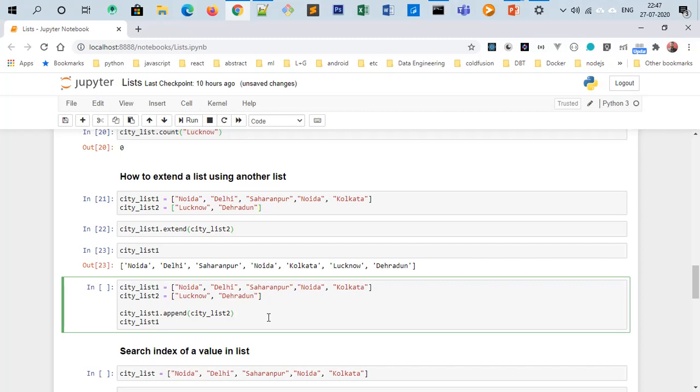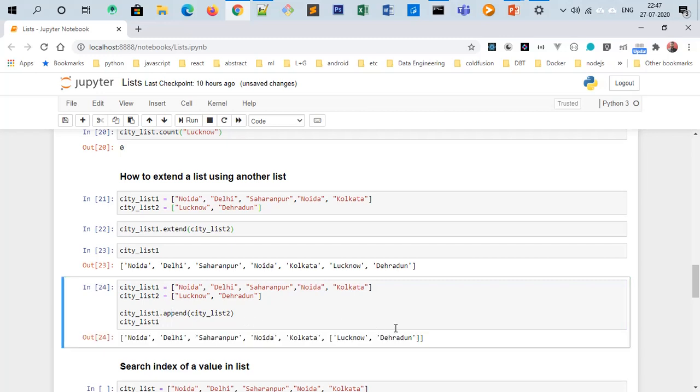Extend is used to concatenate two or more lists, but append is used to add an item of object type inside a list. So here we are appending list 2 inside list 1. Here you are seeing that the second list is appended in list 1 as an item. So the type of this particular index will be a list.